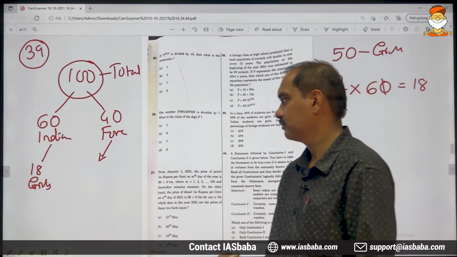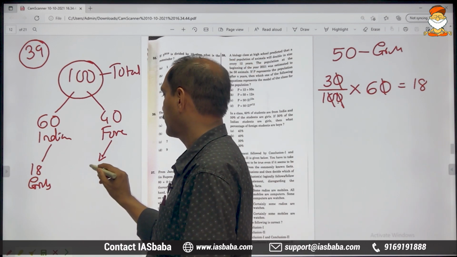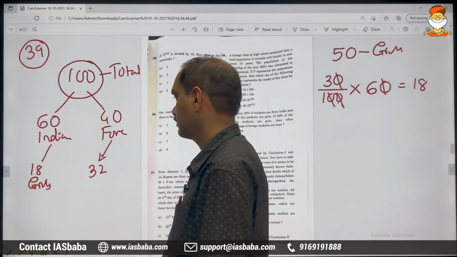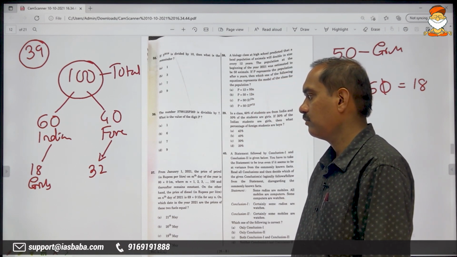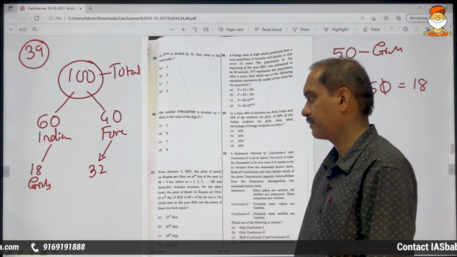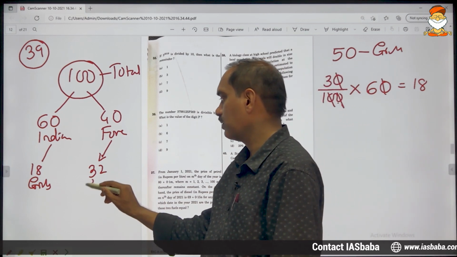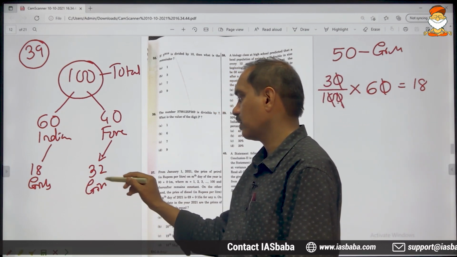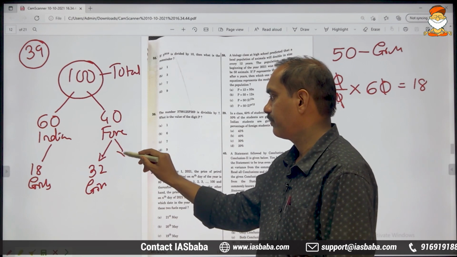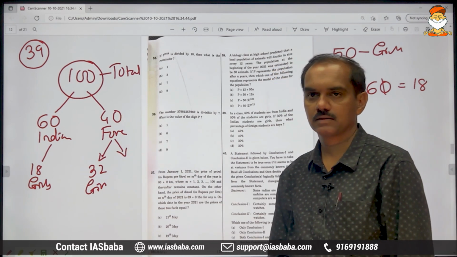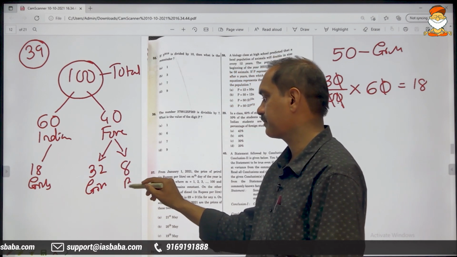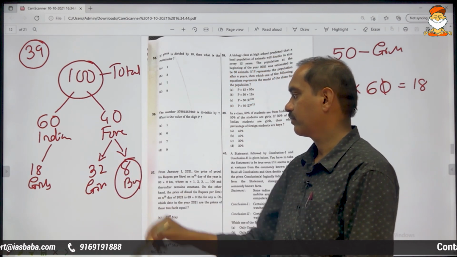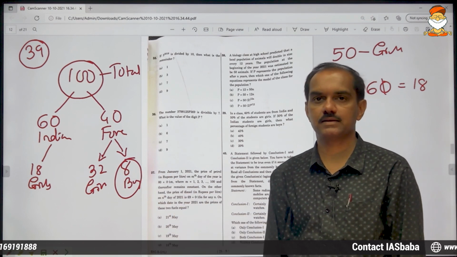The remaining 32 will be foreign girls. So foreign girls are 32. Total number of foreigners is 40. Out of 40, 32 are girls, 8 are boys. And the question mark is on this 8.